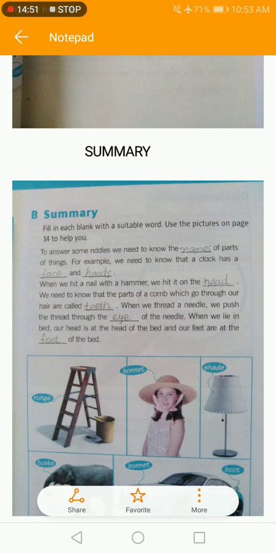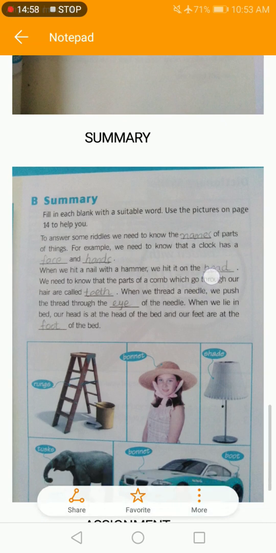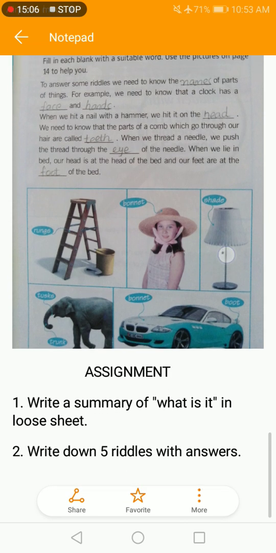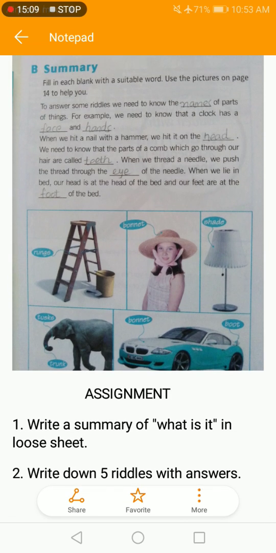When we lie in bed, our head is at the head of the bed and our feet are at the foot of the bed. So this is the summary of the above paragraph. Now your assignment is to write a summary of today's lesson, and to write down 5 riddles with answers. So this is all in today's lecture.